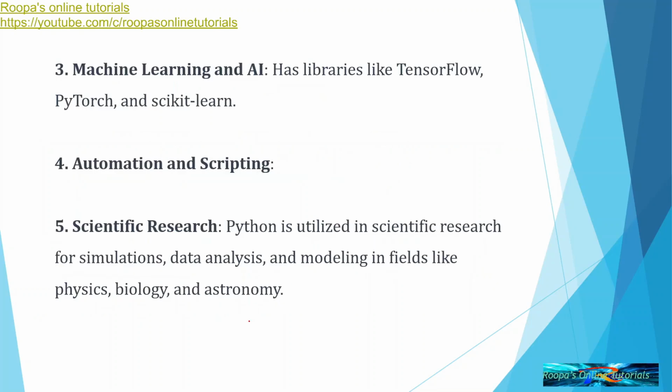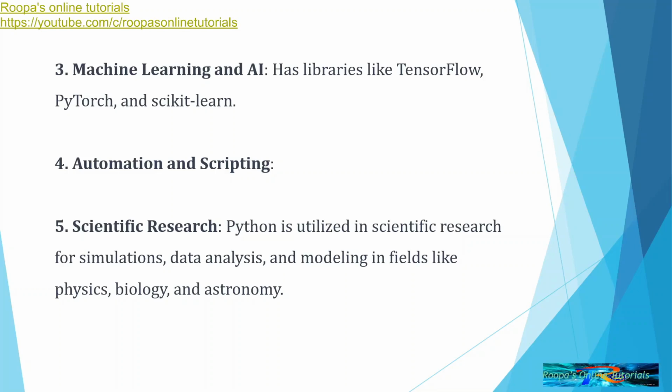Now, looking at other applications, it is used for machine learning and AI because it has libraries like TensorFlow, PyTorch, and Scikit-learn. It is also used for automation and scripting. That is, you can write scripts in Python which will help you to automate your tasks.